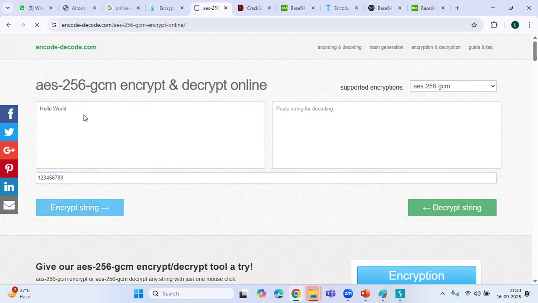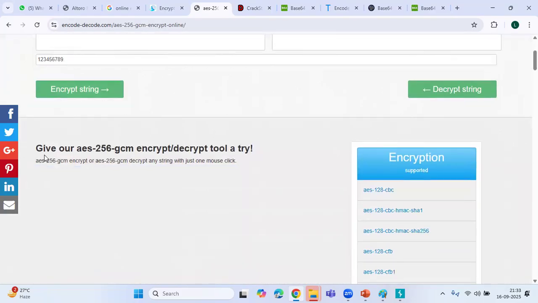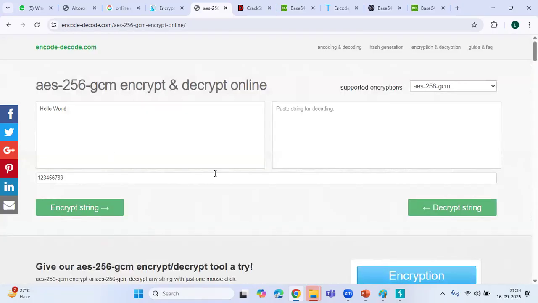I start encrypting it. Let's hit encrypt.